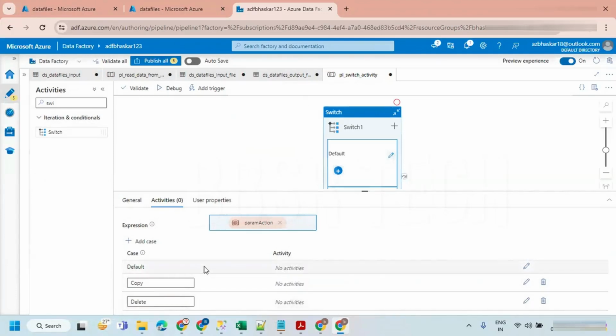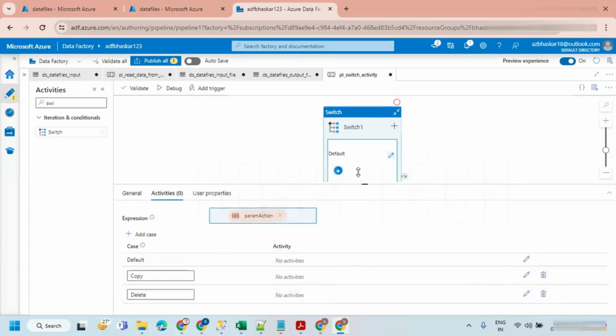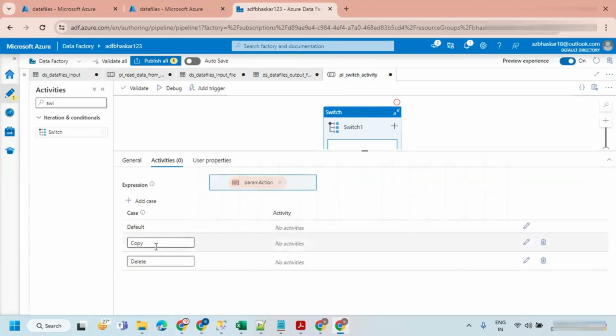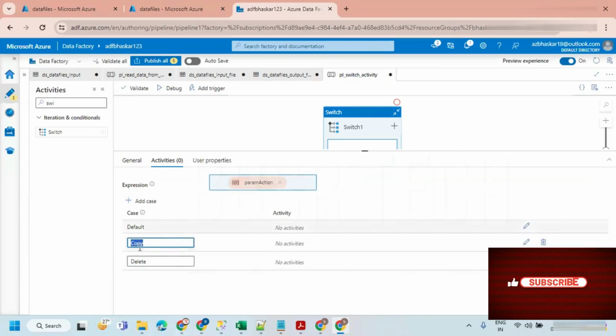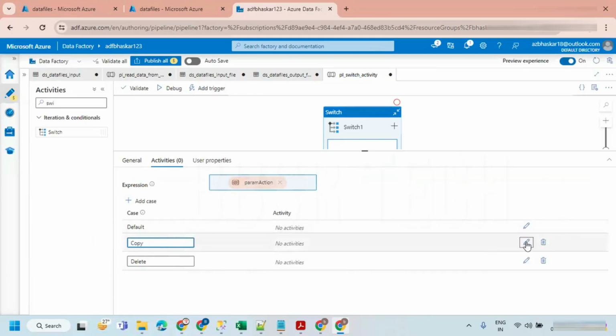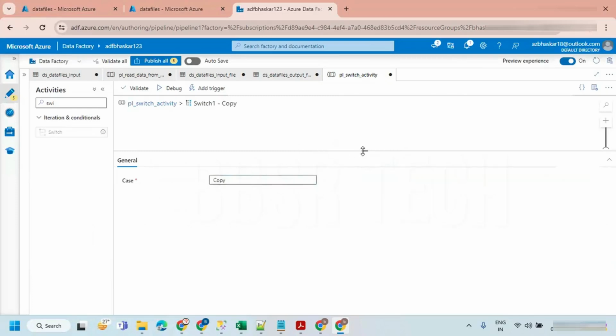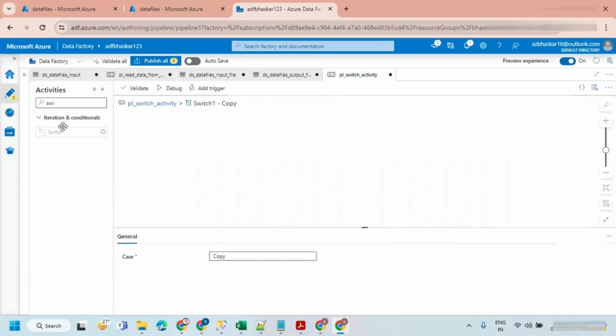Case 1 is copy and case 2 is delete. So when the value of the parameter is equivalent to copy, then we are going to execute these activities. Whatever activities are there inside this, they are going to be executed.